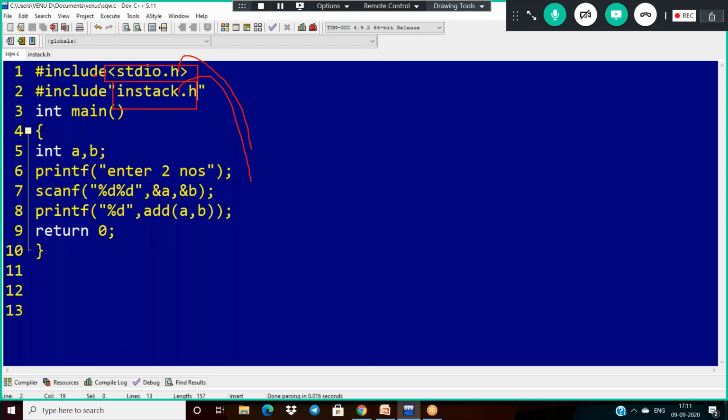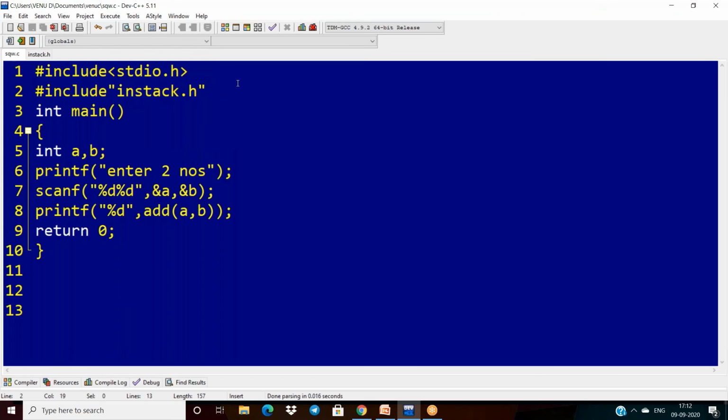If you open the include directory, the file stdio.h is available. But stack.h is not available there. That is why this file is available somewhere else, and that is what the double quote tells. Angular brackets indicate your predefined path, where the file is actually available. So that is the concept of user-defined header files and predefined header files.